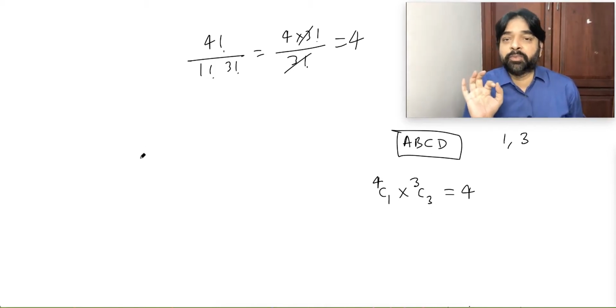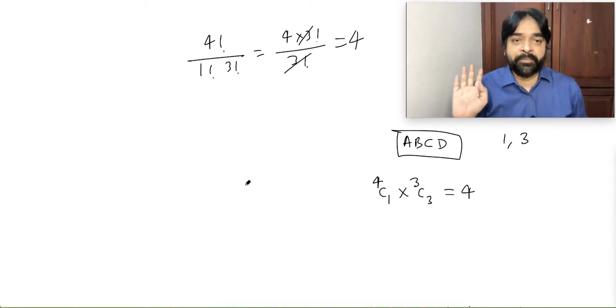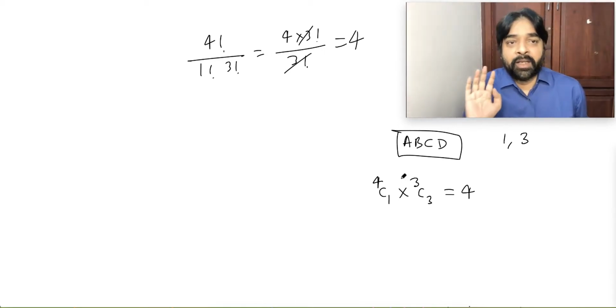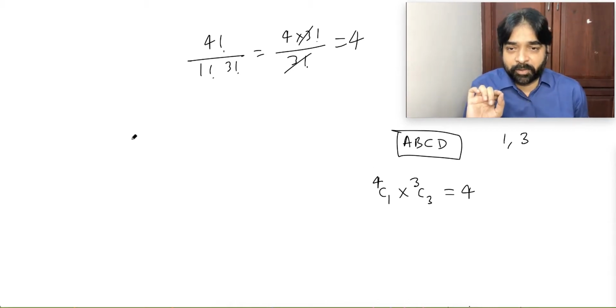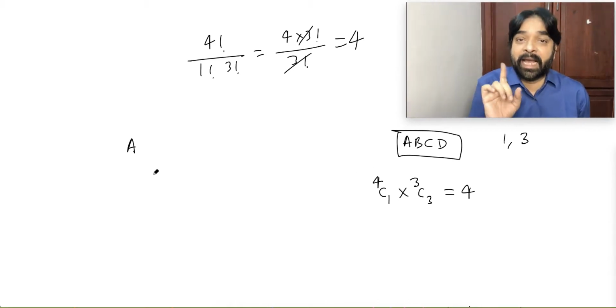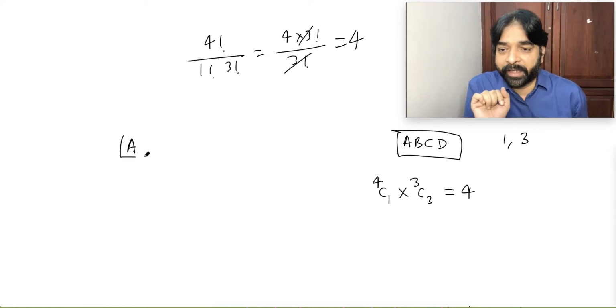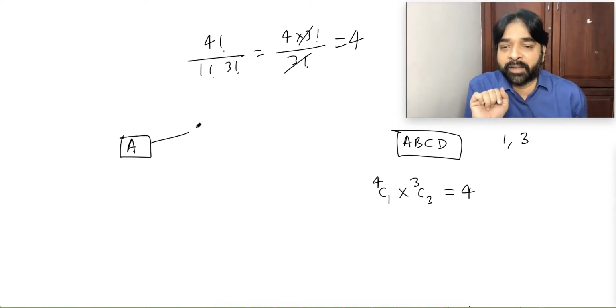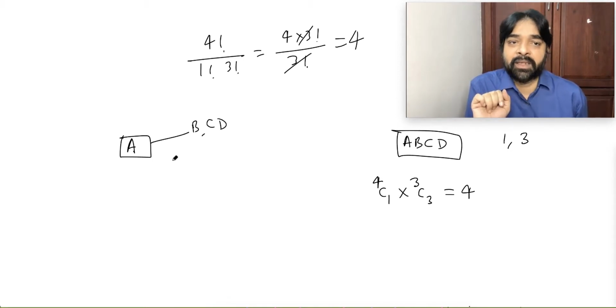Yes. Let's do it properly without mathematics. I have to make the 2 groups. 1 group contains 1 object, the other group contains 3 objects. So first I am going to make the first group A. Suppose I make A. The first group contains only 1 letter, A. So the second group can contain what? B, C, D. Yes or no?